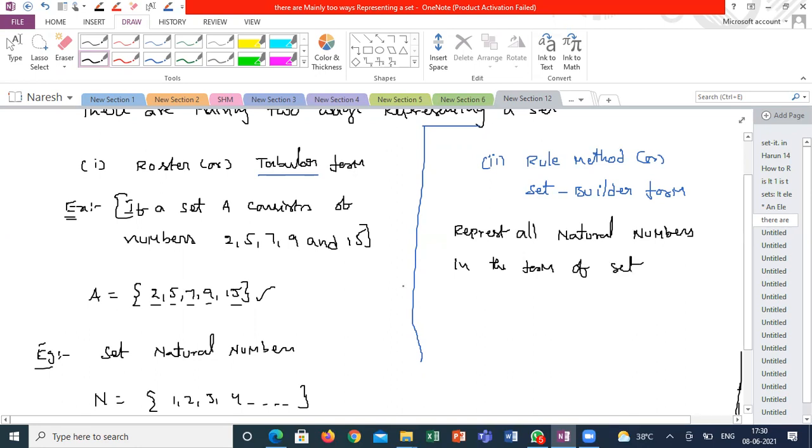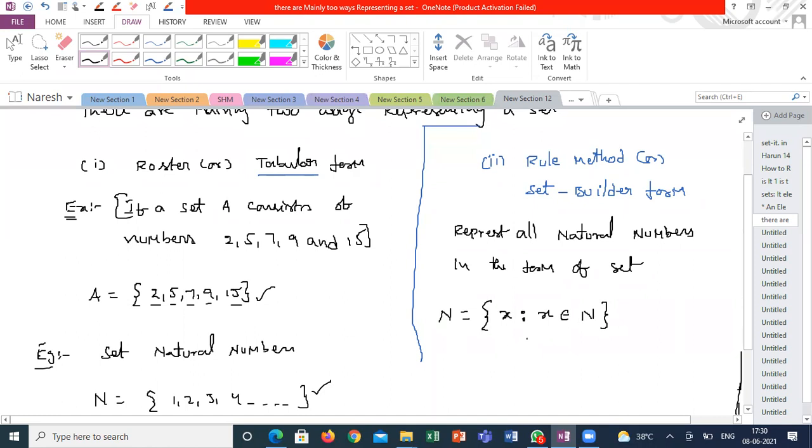If I ask you to write in tabular form, this is the way I represent them. But if I ask you to write in set builder form, it is very easy. Set builder form means you are representing all the elements in a single statement. Where N is the name of the set, N = {x such that x belongs to capital N}.